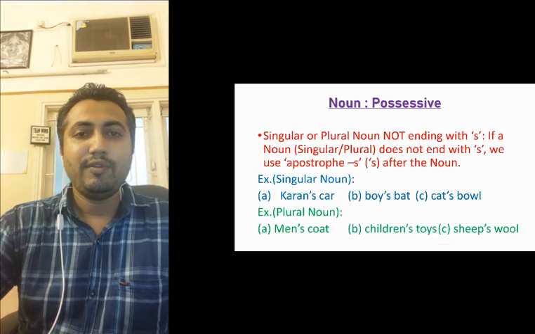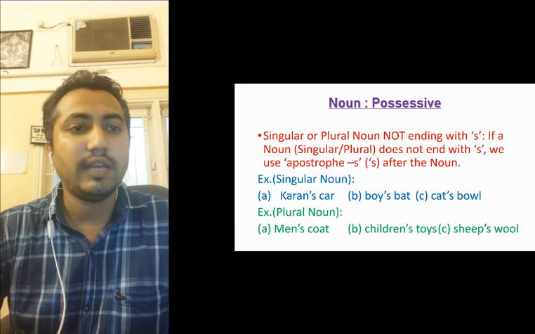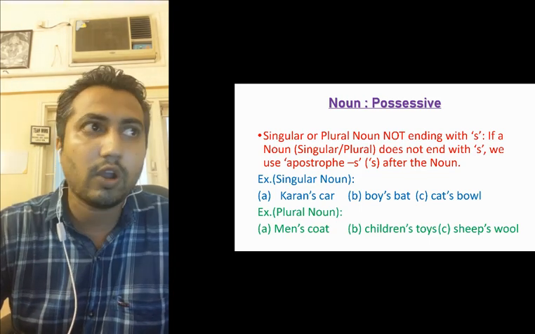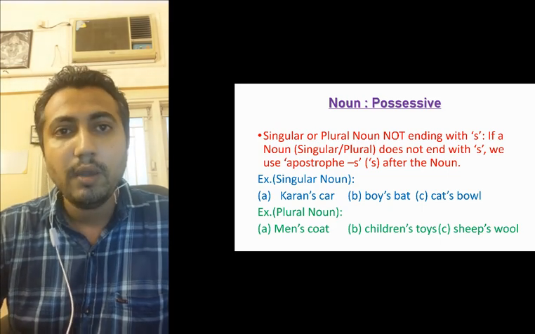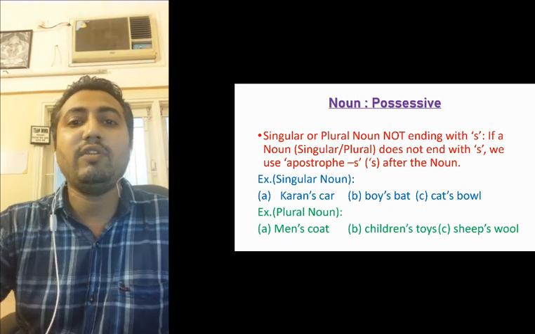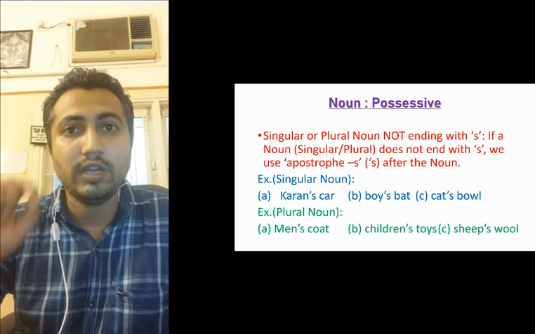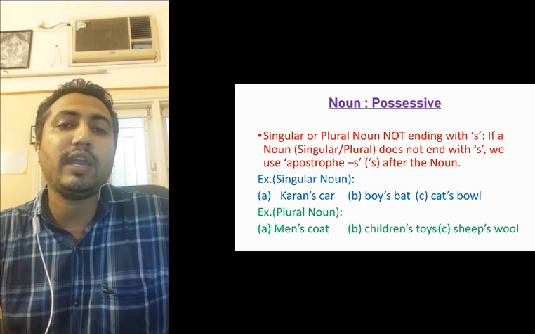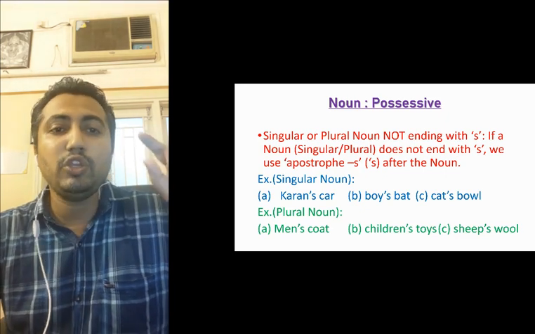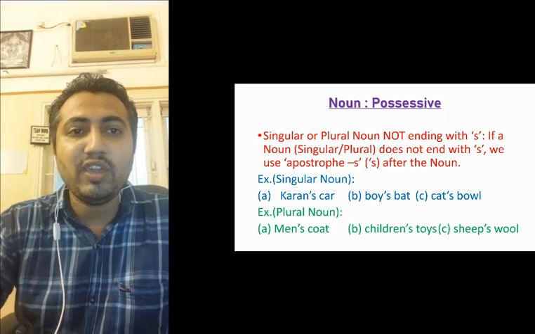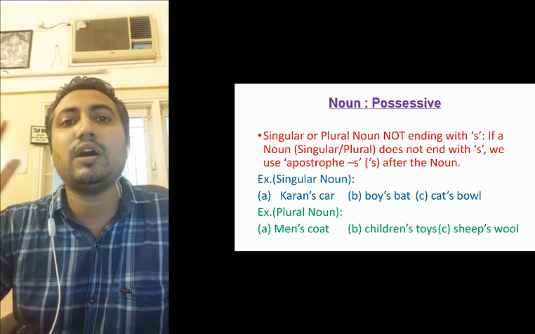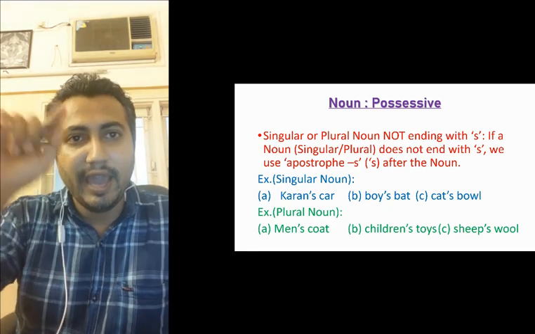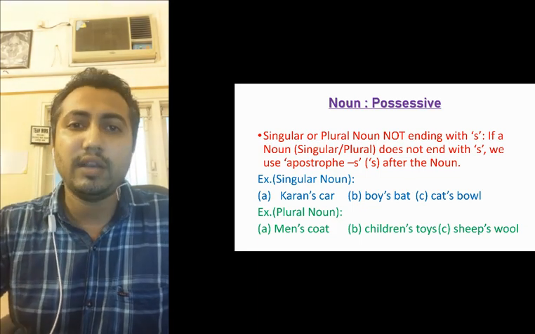For example, if the noun is singular or plural, but the noun does not end with an s, how do we make it possessive? We use apostrophe s after the noun. I repeat, we use apostrophe s after the noun.